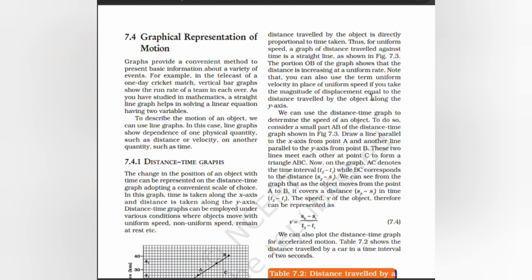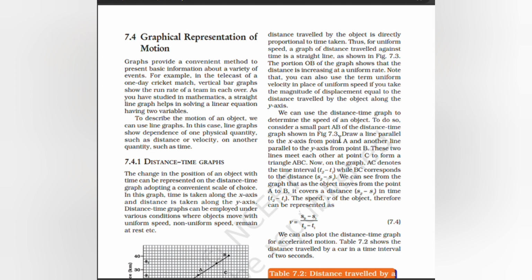Note that you can also use the term uniform velocity in place of uniform speed if you take the magnitude of the displacement equal to the distance traveled by the object along the y-axis. We can use the distance time graph to determine the speed of an object.